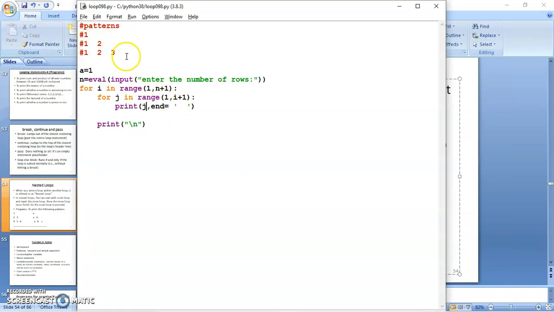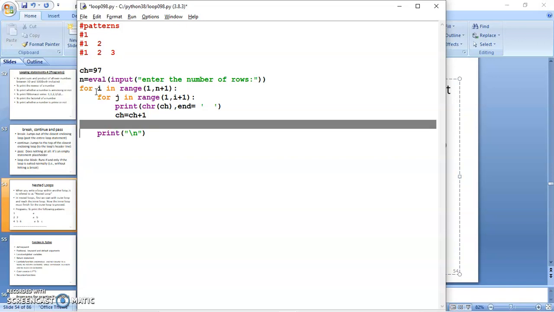A, AB, ABC here. So what we can do is we can initialize our lowercase character whose ASCII value is 97. So ch is equal to 97, and we can print here chr of ch. Sorry, it should be the chr function. And we can increment ch by 1, so that if ch is 97 first time, second time around it becomes 98 and so on.